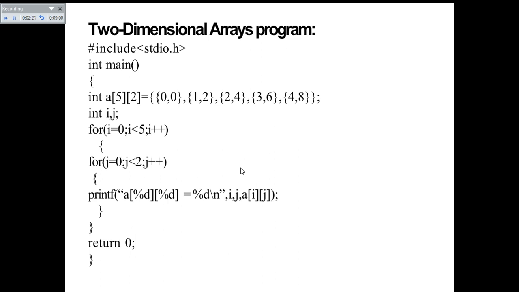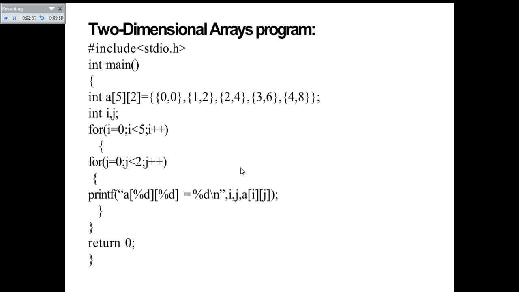So it will access the 0 and 1 elements of the corresponding row. Corresponding to i, it will repeat 2 times for each row. For the first row, the i value will be 0, and inside this 0th row, you will have 2 elements, at the 0 and 1 positions. So the second loop will repeat from 0 to 1.